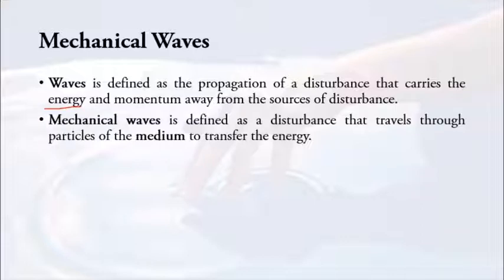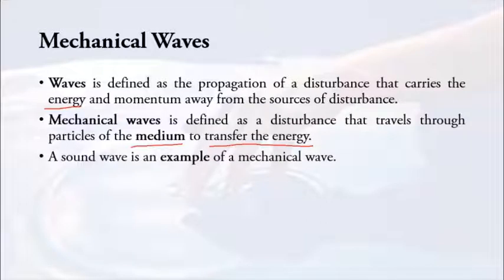Alright, now the difference between wave and mechanical wave is that wave can be any wave. It can be EM wave, it can be mechanical wave, and so on. Meaning that energy can be transferred with or without medium. But when it comes to mechanical wave, it requires a medium to transfer energy. So meaning that mechanical wave cannot travel through a vacuum. Why? Because inside a vacuum, there's no particle acting as the medium.